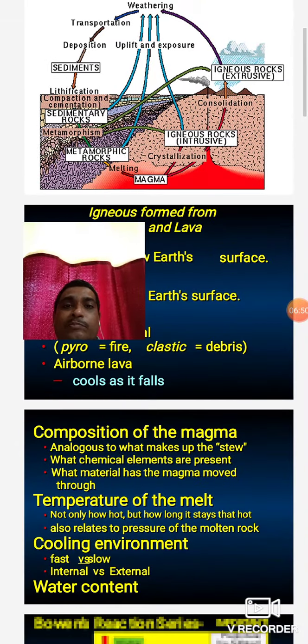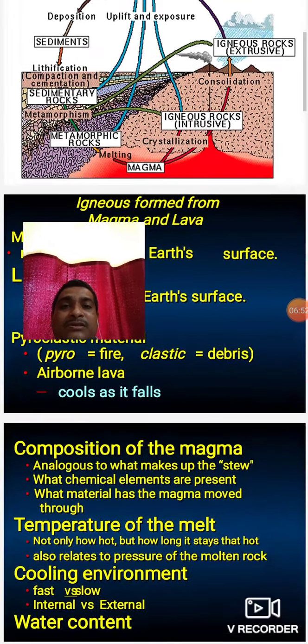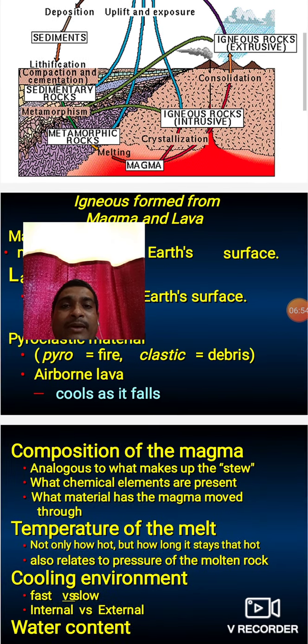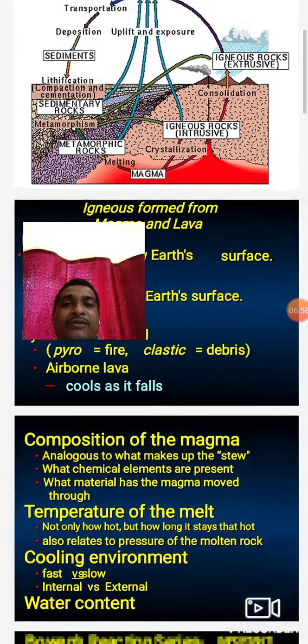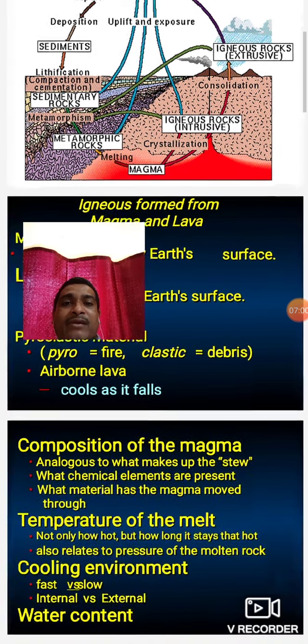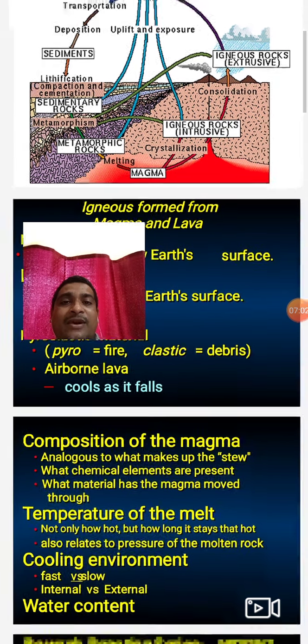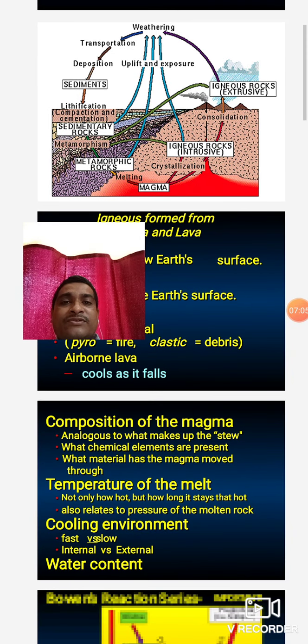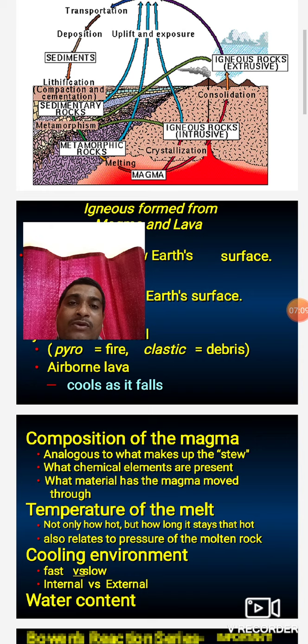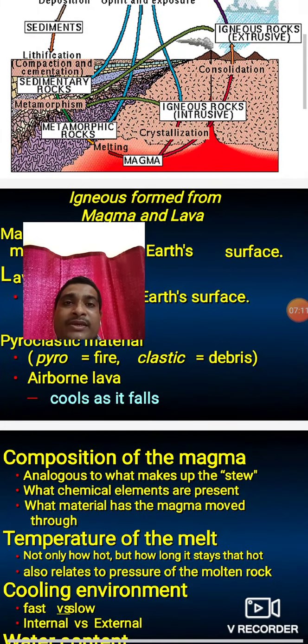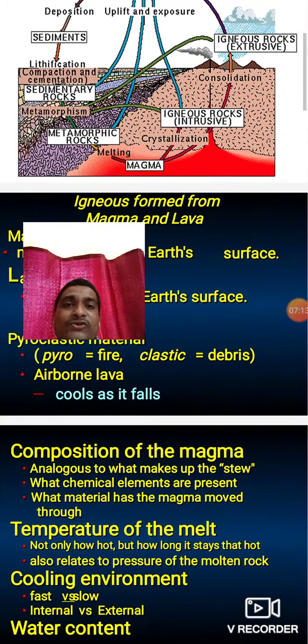Igneous rocks come from magma, from the upper mantle. Most of the magma is present in the upper mantle, and in the form of volcanic eruption the magma comes on the surface and is called lava. Magma cooled below the subsurface is called magma, and when it comes on the surface it is called lava. There are two types of igneous rocks, extrusive and intrusive.